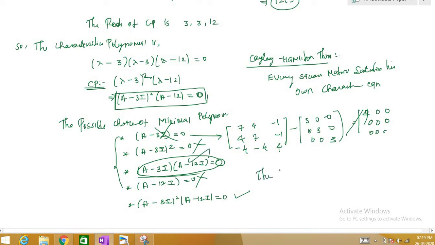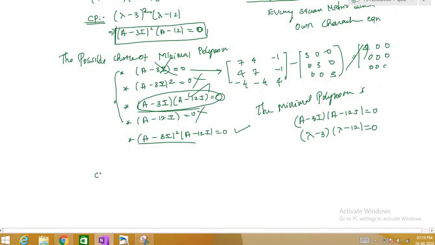So therefore the minimal polynomial is A minus 3I into A minus 12I, or lambda minus 3 into lambda minus 12 is equal to 0. So therefore the characteristic polynomial is lambda minus 3 whole square into lambda minus 12, and the minimal polynomial is lambda minus 3 into lambda minus 12, right? So I hope you understand what is the minimal polynomial.